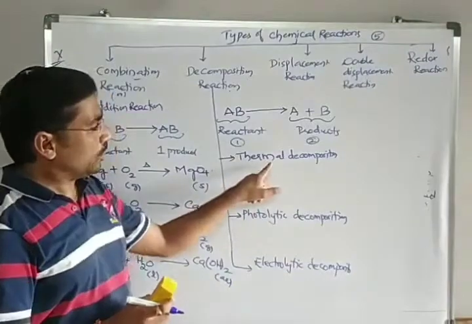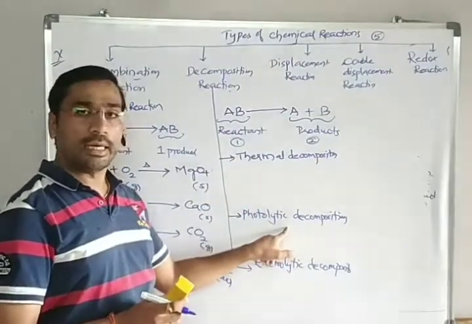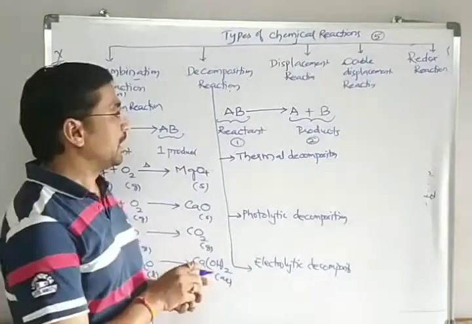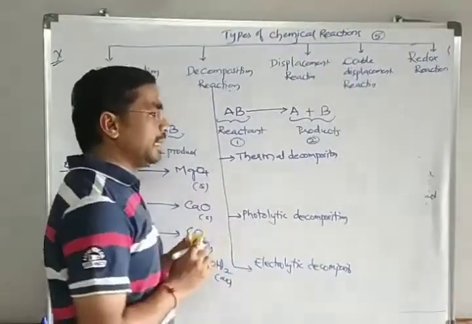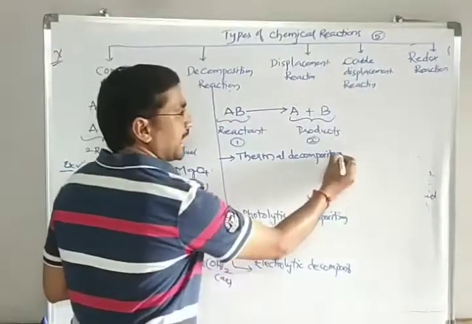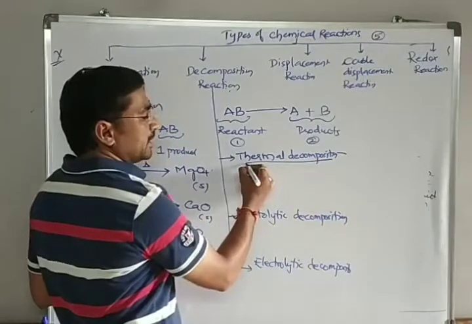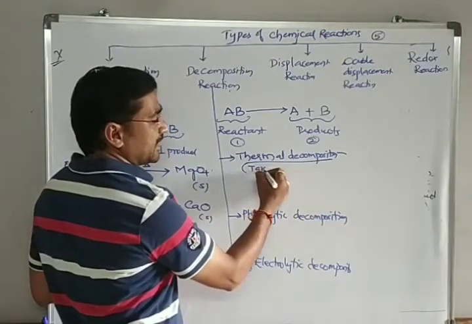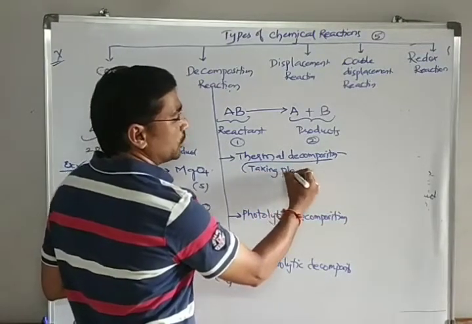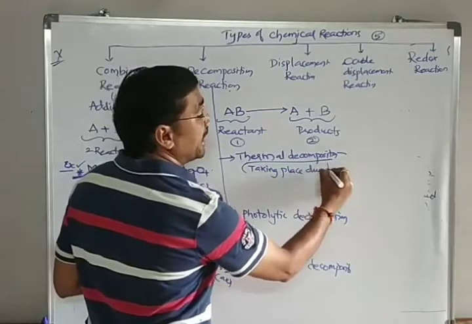So let us give the definition and one example for each of them. The first one is called thermal decomposition. So what is this thermal decomposition? It means the decomposition which is taking place due to the action of heat.